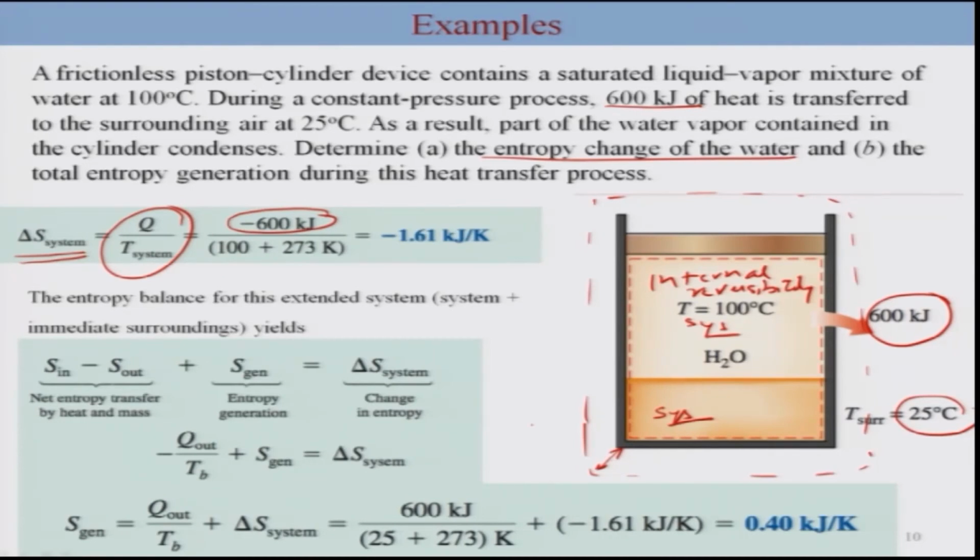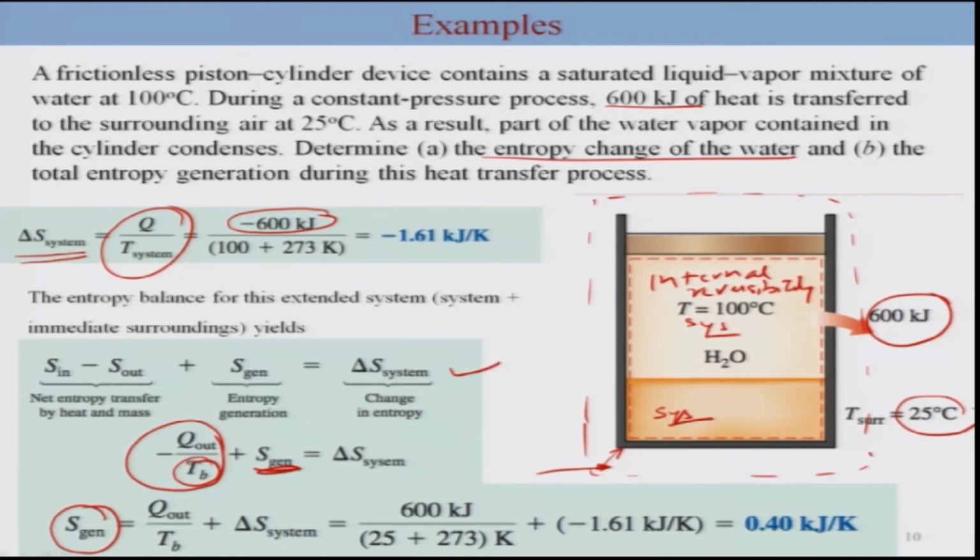And thus when you are considering this extended system which includes the system plus immediate surrounding, the entropy balance can be written in this way, which is a general entropy balance, and here you will be considering Q out, because S in is 0. The Q out is due to the heat transfer at the boundary, plus the generation within this particular extended system.